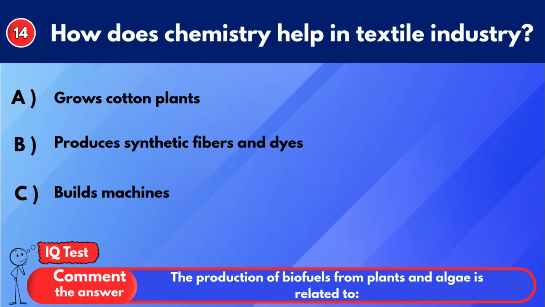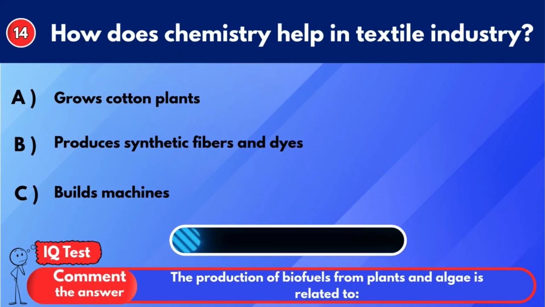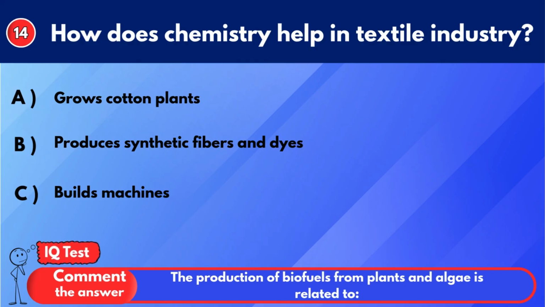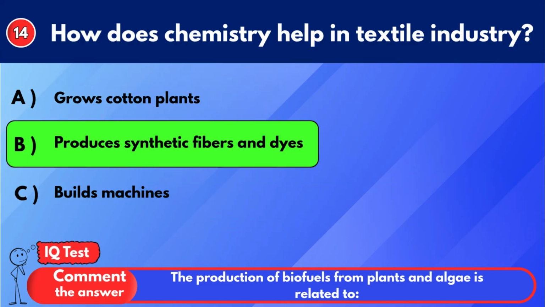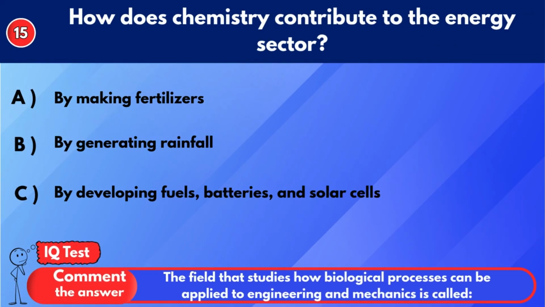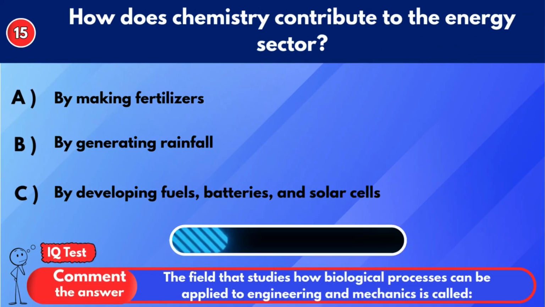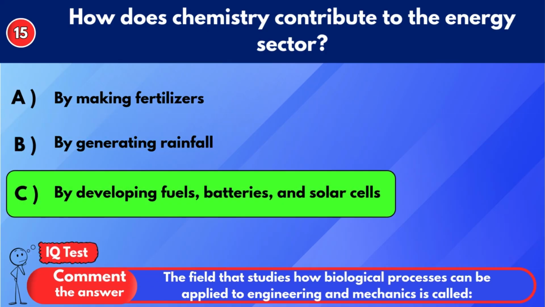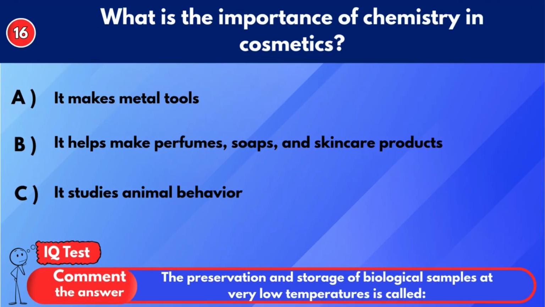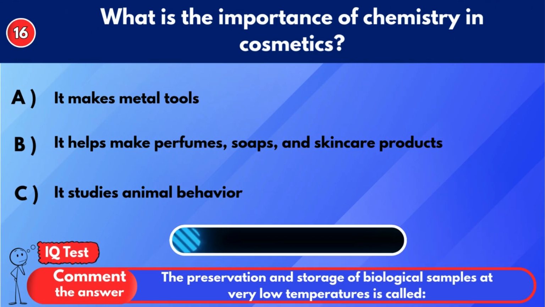How does chemistry help in textile industry? Produces synthetic fibers and dyes. How does chemistry contribute to the energy sector? By developing fuels, batteries, and solar cells. What is the importance of chemistry in cosmetics?